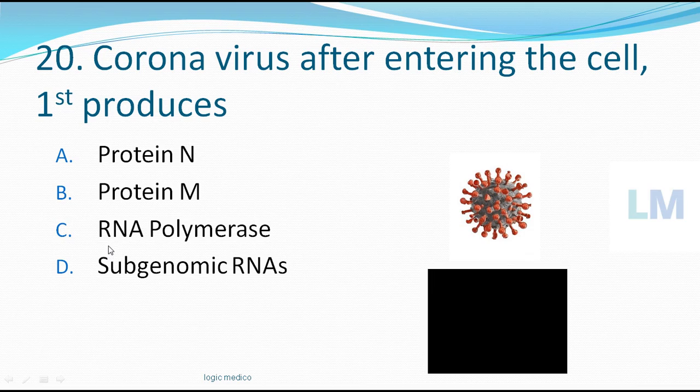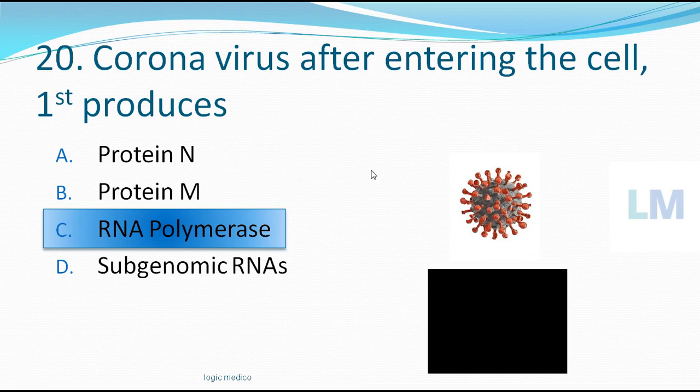The answer is RNA polymerase. This is the first protein the virus produces. As soon as the virus enters the host cell, it starts producing protein because it directly undergoes translation, and the first protein to be produced is RNA polymerase. Why? It is an RNA virus, so it has to replicate itself. So it requires an enzyme. The enzyme is RNA polymerase. That's why. Okay. Later it produces all the other proteins: spike protein, nucleocapsid protein, N protein, membranous protein, E protein, and all.